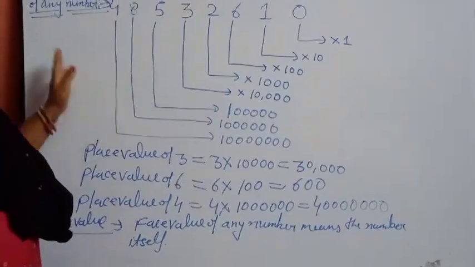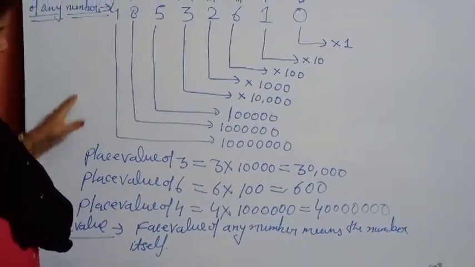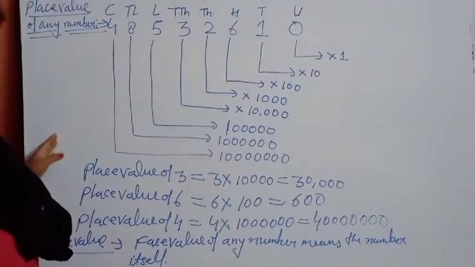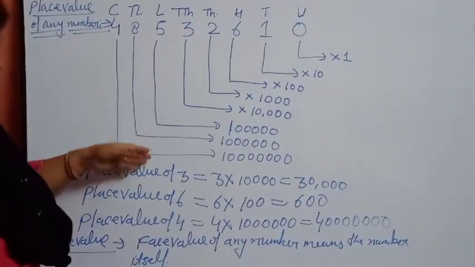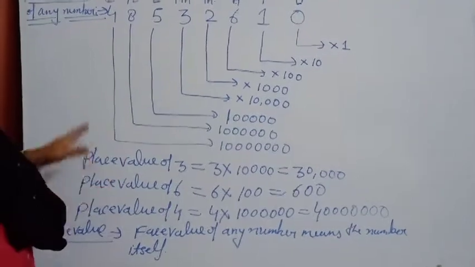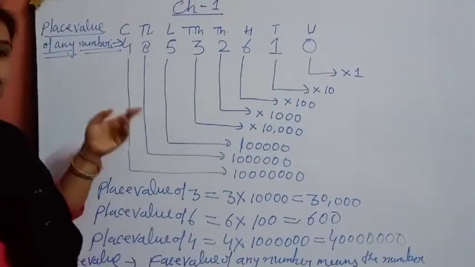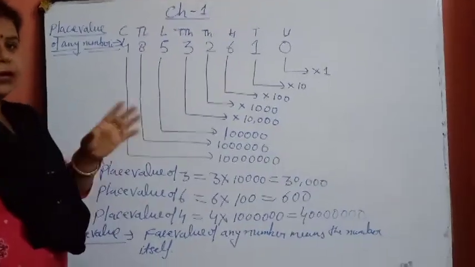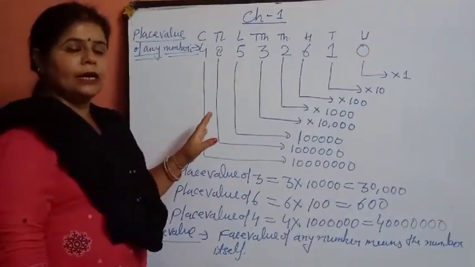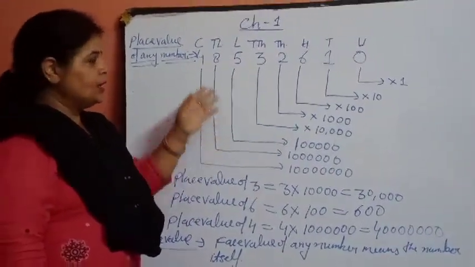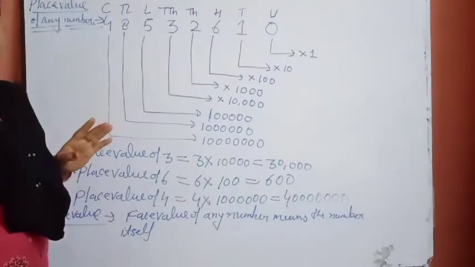Place value is different. I taught here how we find the place value of different numbers. Face value always remains the number itself, meaning nothing will be multiplied or divided. The number itself is the face value of that number.